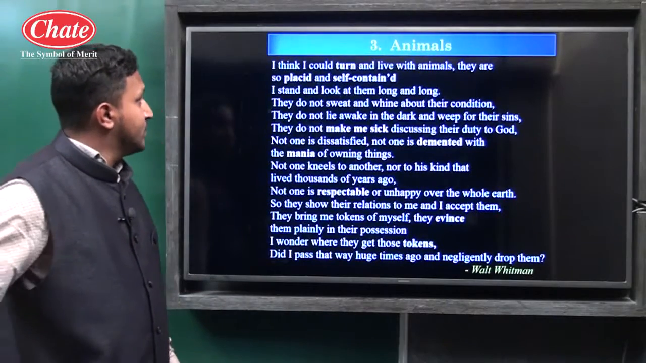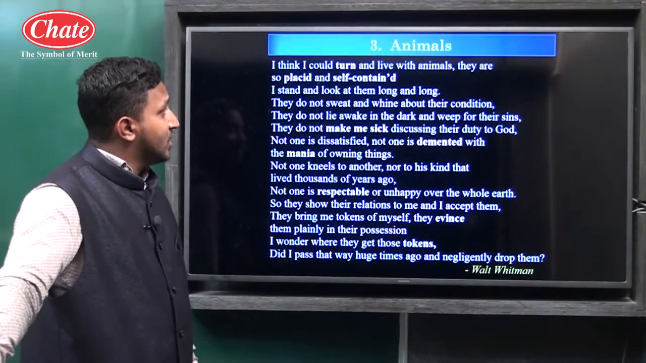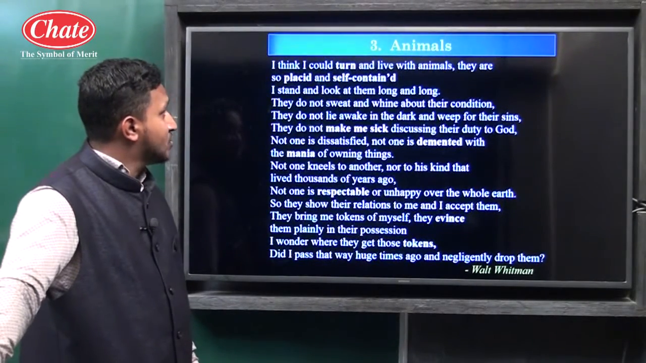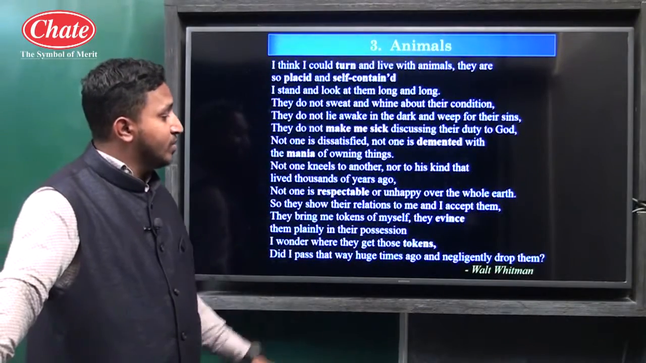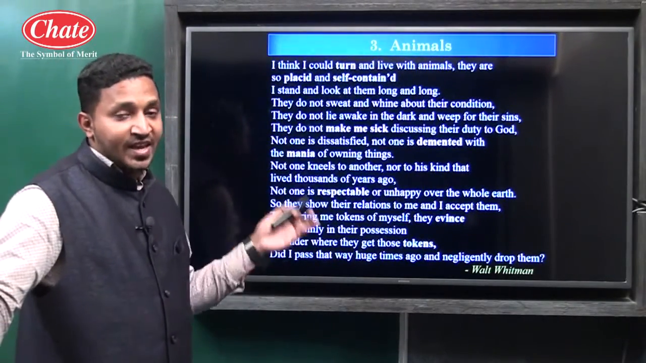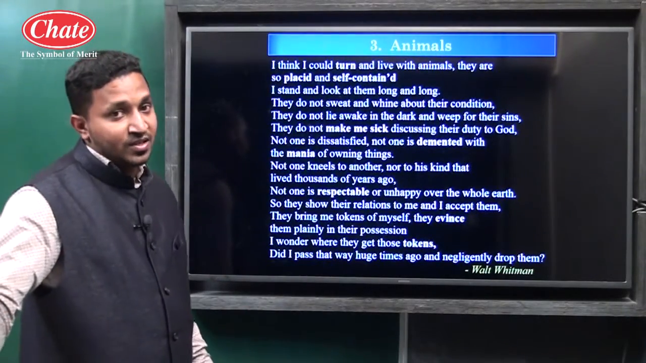Animals, the third poem, which is Animal. "I think I could turn and live with animals. They are so placid and self-contained." So here the poem Animals is written by Walt Whitman, where he wants to live like an animal. Why he wants to live like an animal, he has explained here in this poem.